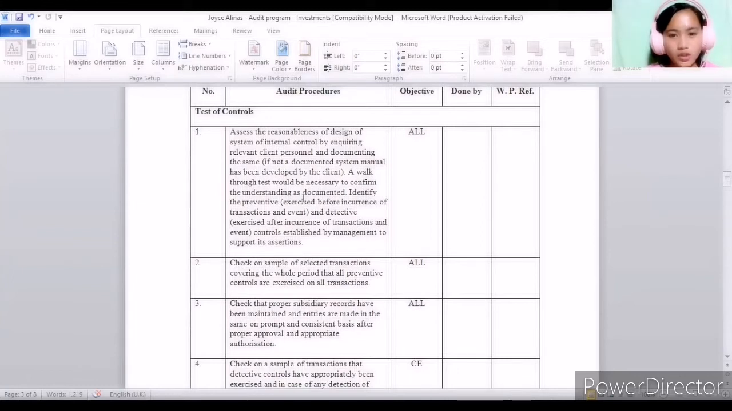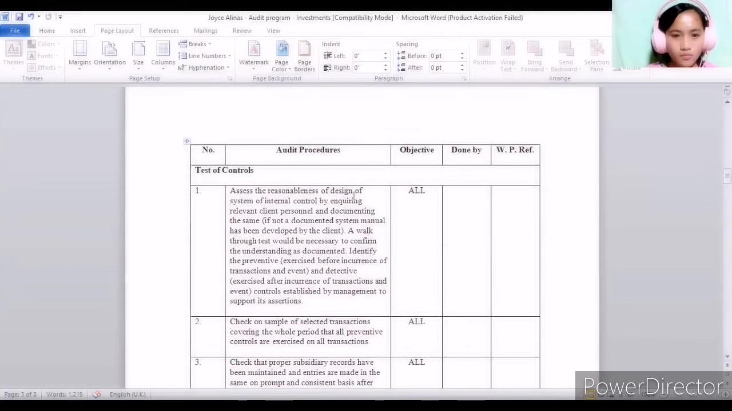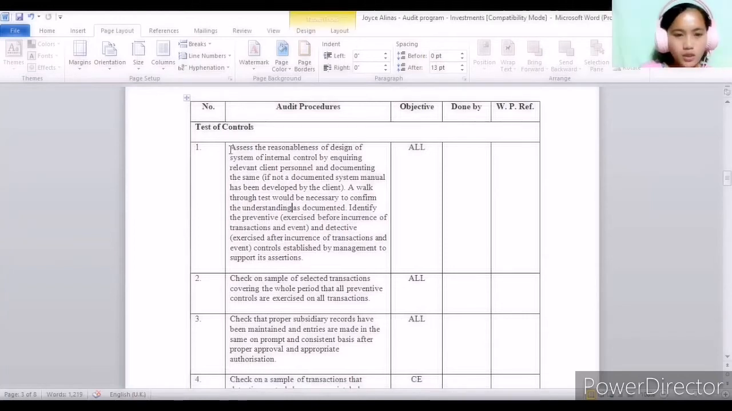Audit procedures are necessary to attain the objectives so that all the necessary assertions are met. In tests of control, for example, some audit procedures of testing of controls are number 1, assess the reasonableness of the design of the system of internal control by inquiring relevant client personnel and documenting the same.